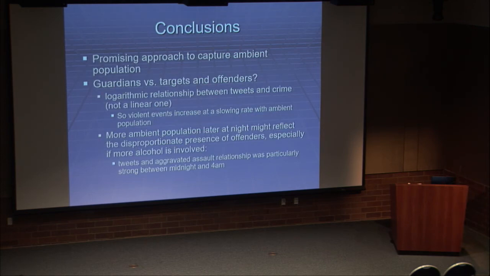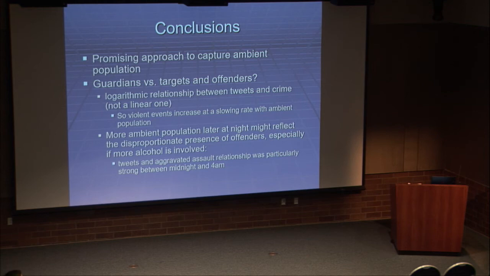So some conclusions from this. We think it's a promising approach for measuring the ambient population. There is this ongoing challenge of measuring, like I started off saying, guardians, targets, and offenders. You could try using the tweet content, but I don't know if people would say, oh, I'm an offender, I'm looking for a place. If they would do that, that would make our job a lot easier. If they don't, it might take a little effort to try to figure those out.